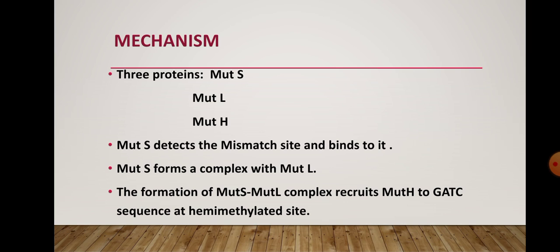The mechanism: there are three proteins involved in this mechanism: MutS, MutL, and MutH protein. MutS detects the mismatch site and binds to it. MutS forms a complex with MutL. The formation of the MutS-MutL complex recruits MutH to the GATC sequence at the methylated site.